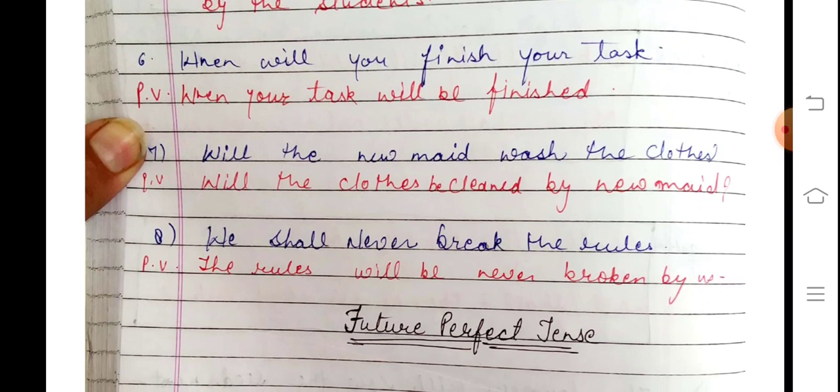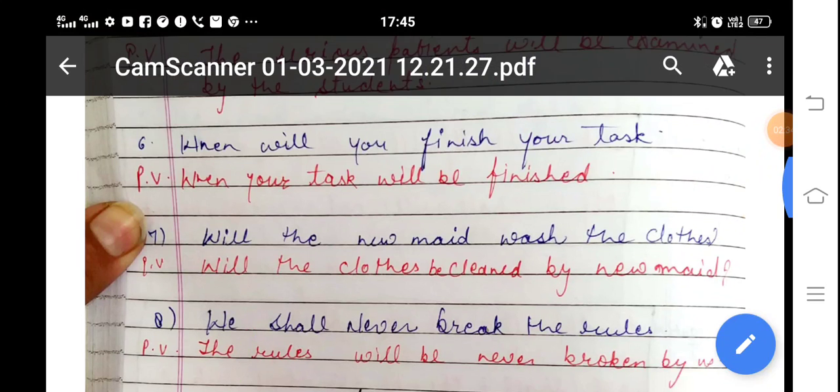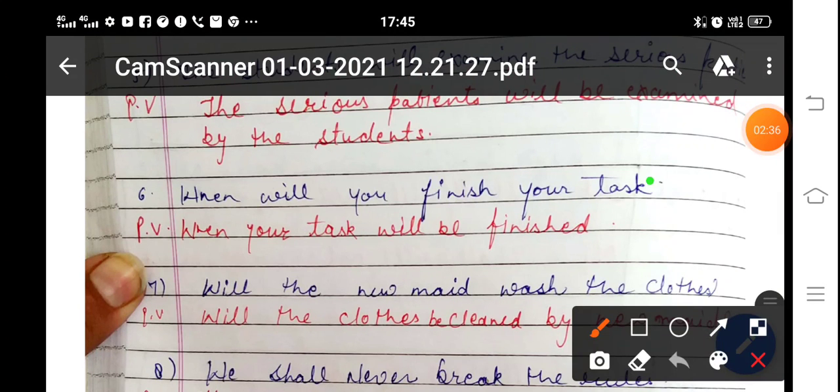When will you finish your task? "When" stays the same in the passive voice also. When will your task be finished? There is a question mark here. I forgot to put a question mark. Sorry. Here the question mark, and again here.